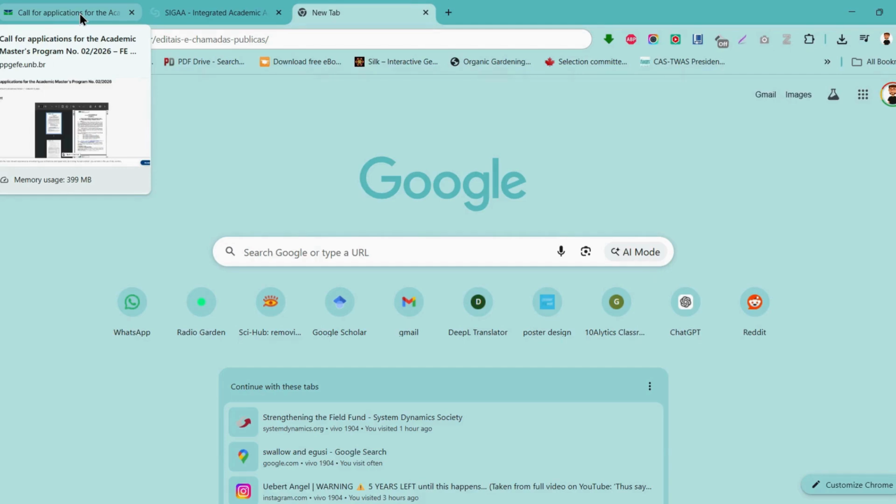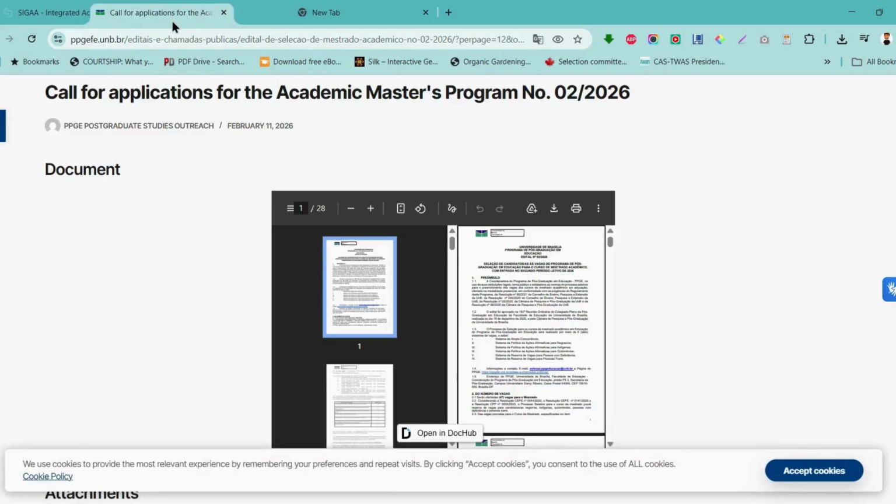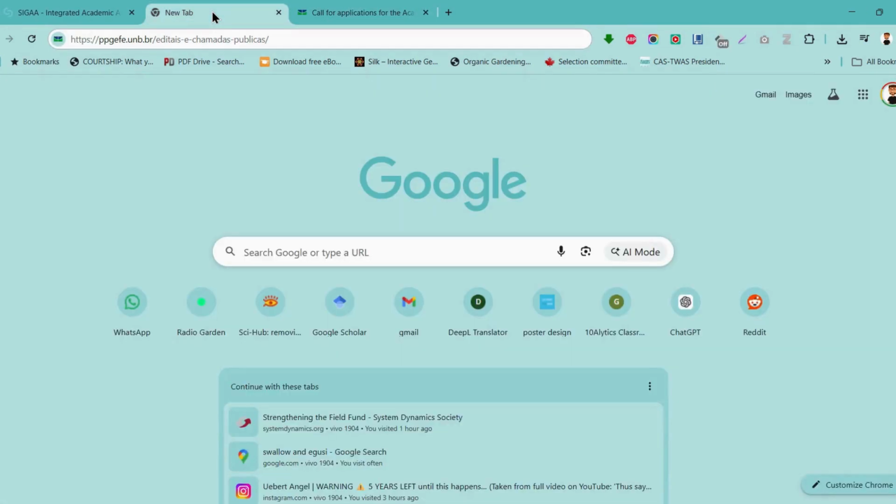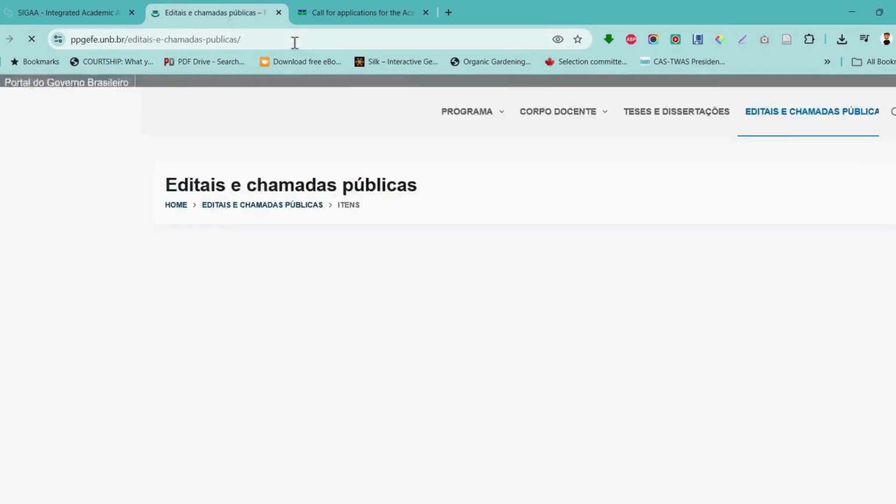I'll just take you through one of the applications that I feel will be easy to use to show you the process of applying. So I found this vacancy. Let's go there and see what it's all about.